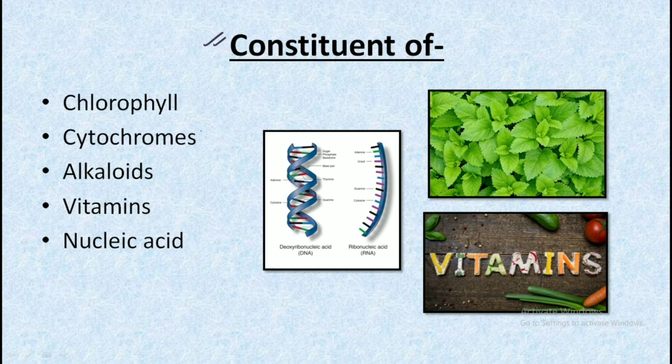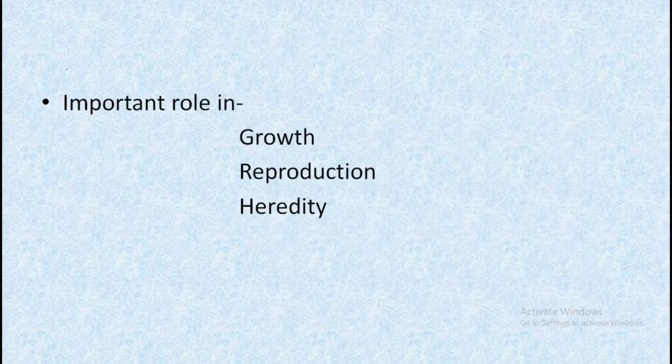As we have seen, nitrogen is one of the essential elements, so it is found in many of the important constituents in nature, as it is found in the chlorophyll, cytochromes, alkaloids, vitamins and the nucleic acid. We have already studied about these, you can watch the previous lectures. And nitrogen plays an important role in growth, reproduction and heredity.